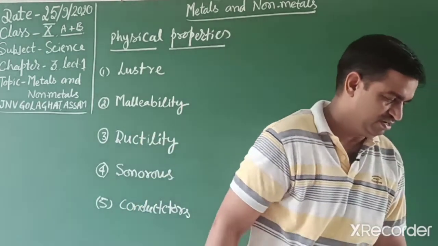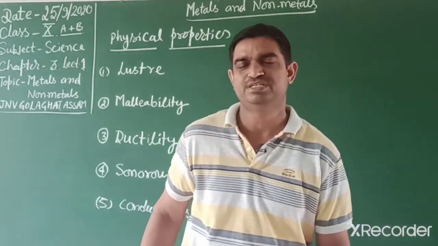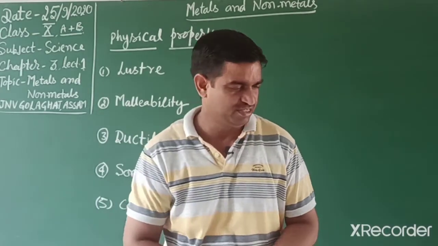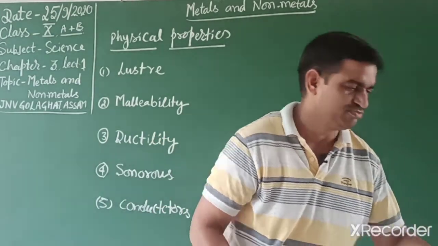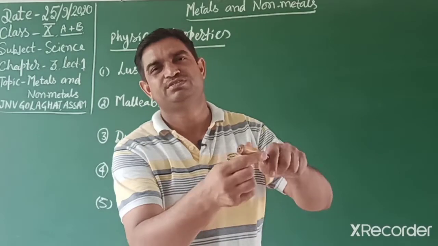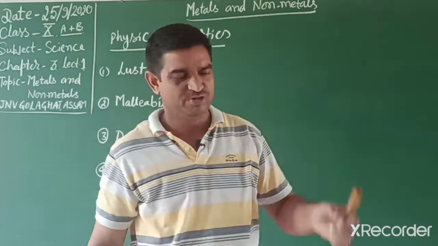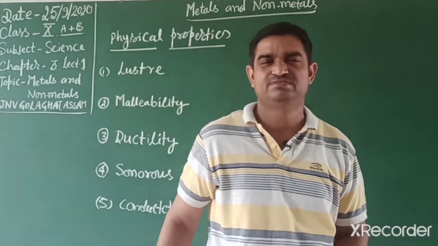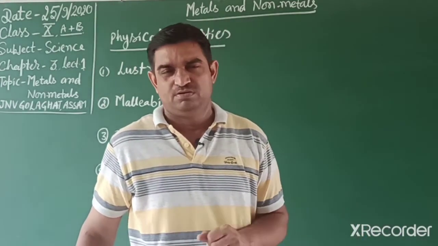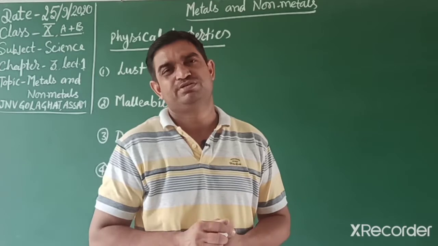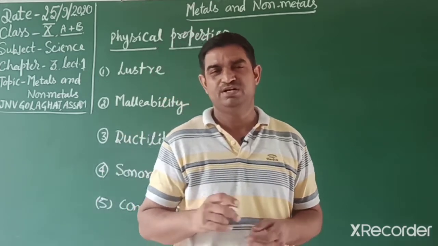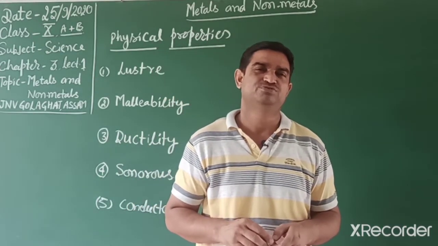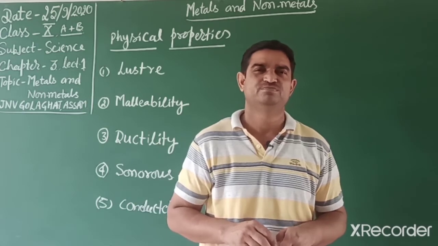Non-metals are generally in the solid state and have less luster, like these test tube holders made of wood, which have less shine and less luster. They are found almost all in solid or gaseous state, but a non-metal is also found in the liquid state, that is bromine.